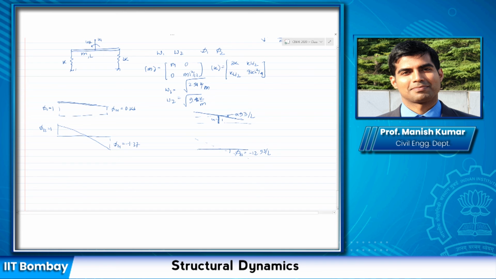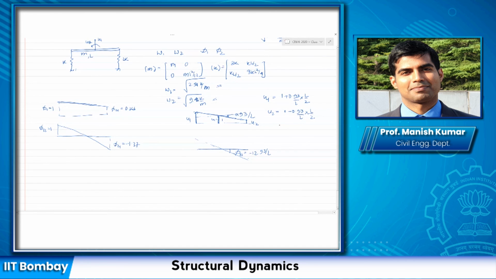Now one thing to notice here, the shapes of both look the same. But is there a way to confirm that both of these correspond to the same mode shape? Because frequency we have already established with a single numerical value. Well, we can do that if you consider here that u1 is this and u2 is this quantity. So u1 would become 1 plus 0.93 by L, the angle, times L by 2, and u2 will become 1 minus 0.93 divided by L times L by 2.